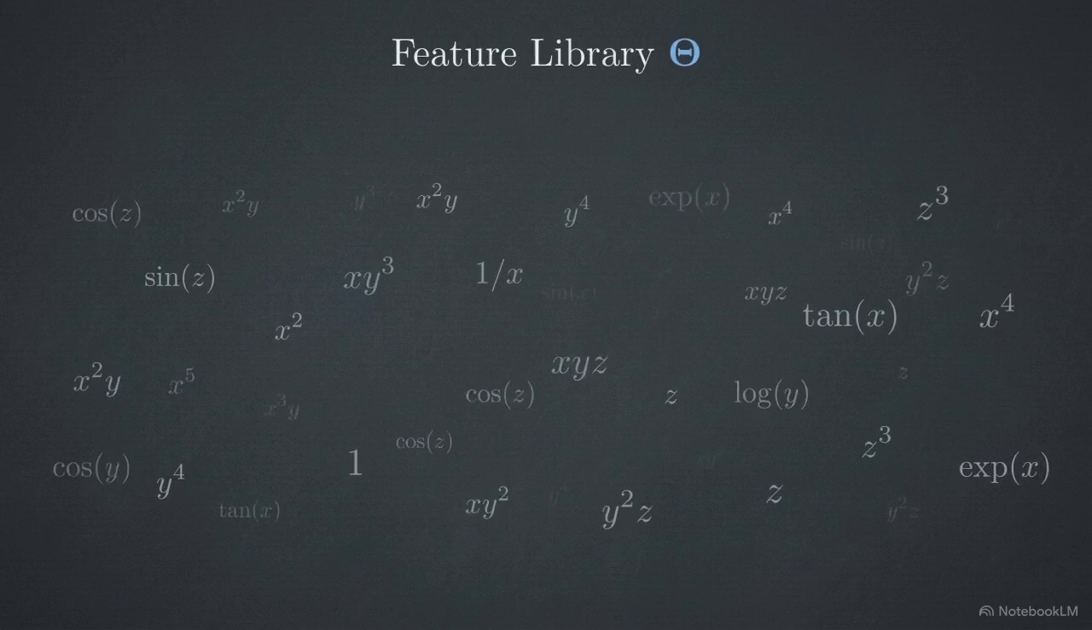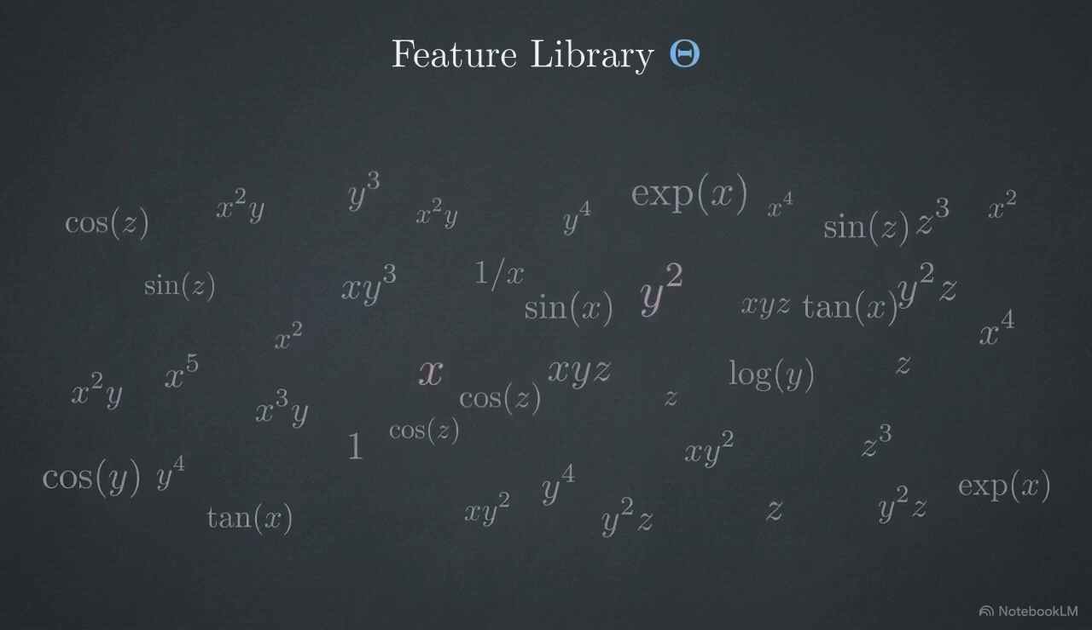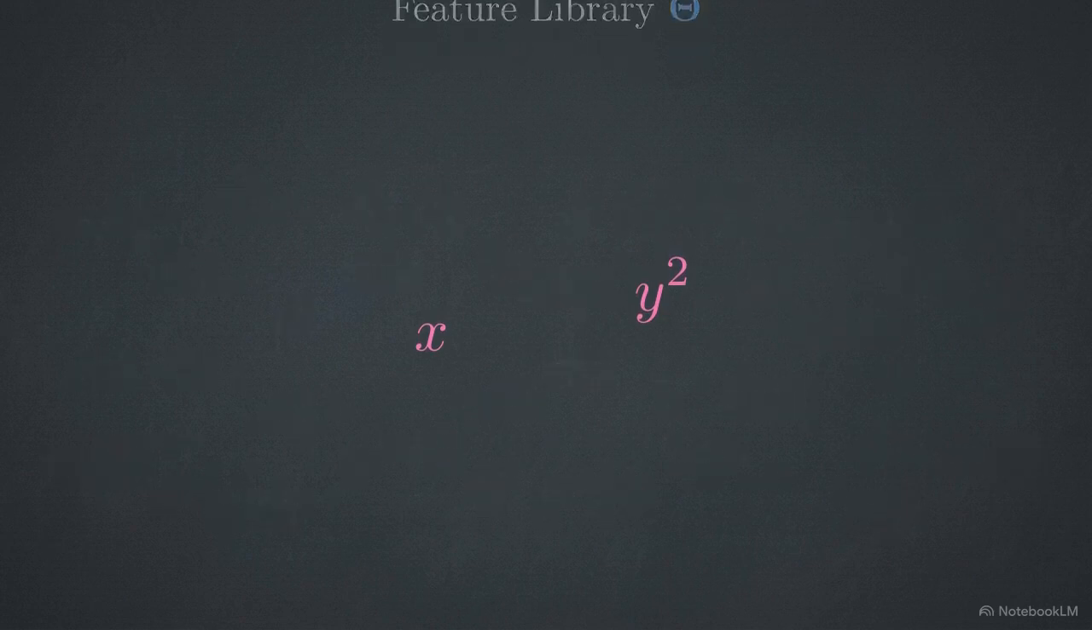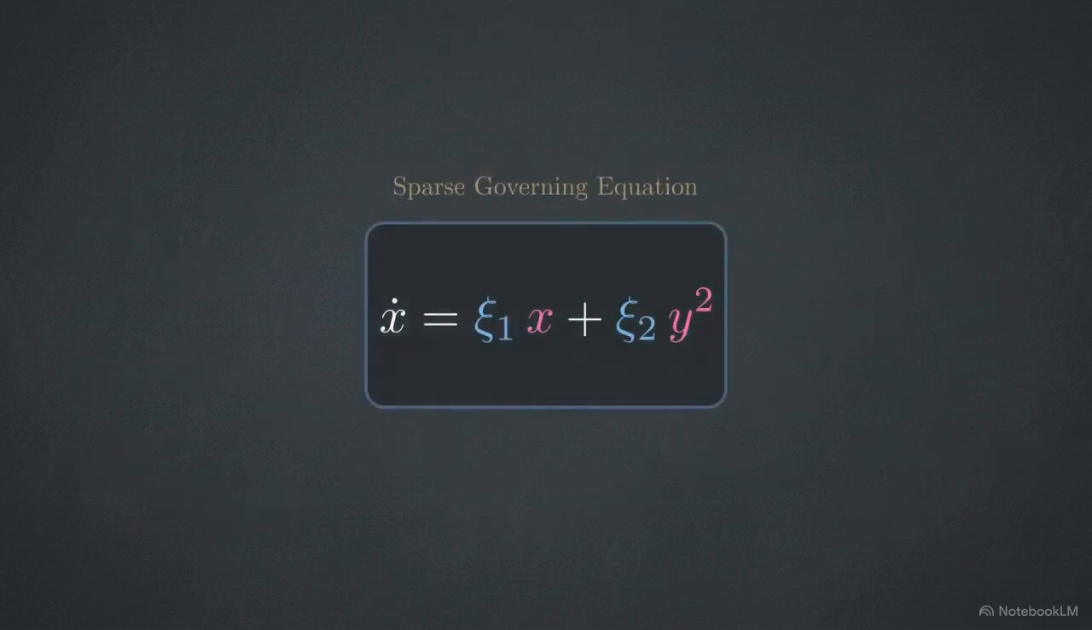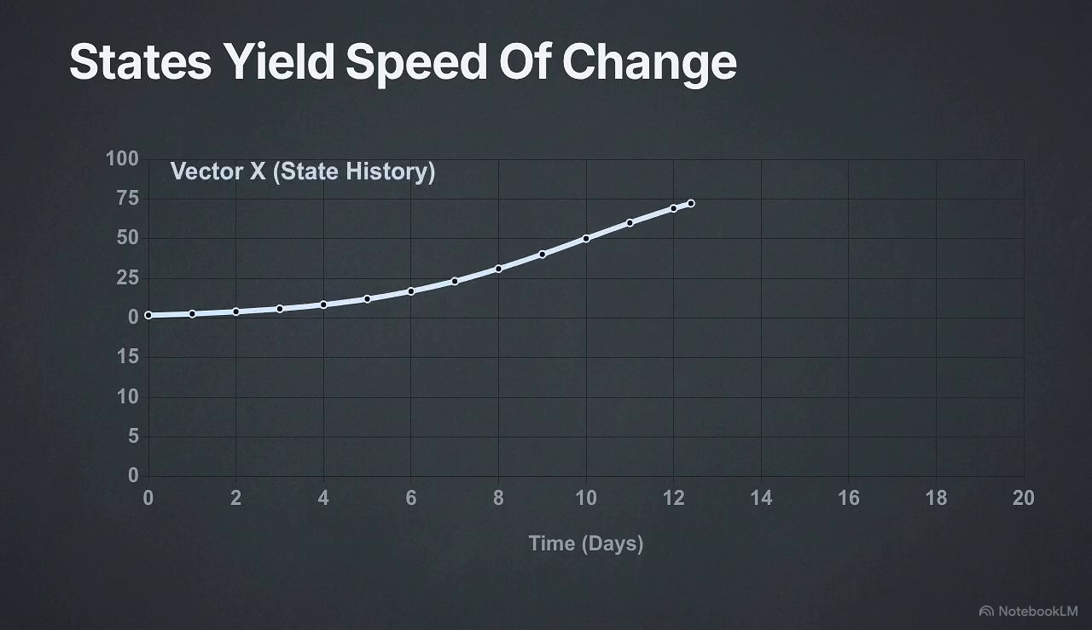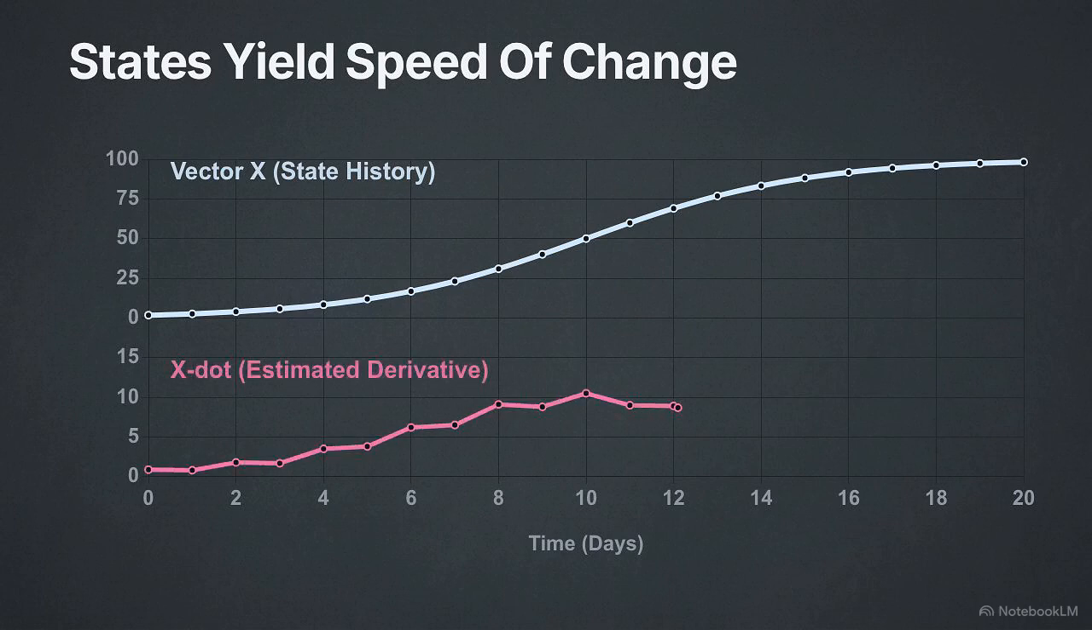SINDy relies on the principle of sparsity. Out of the infinite number of possible mathematical functions, physical laws typically utilize only a few active terms. The first step is measuring states, represented as vector x. This is a clean time history of the system, tracking a population day by day. Step 2 estimates derivatives, labeled as x dot, calculating the specific speed at which those measured states are changing.